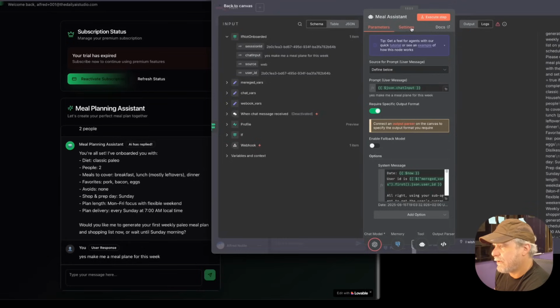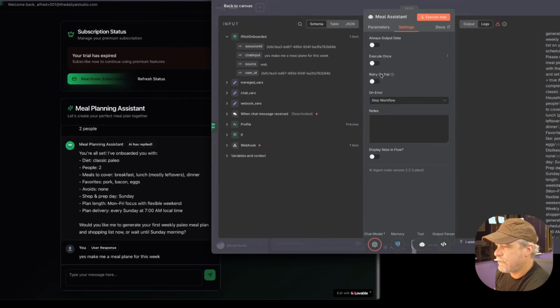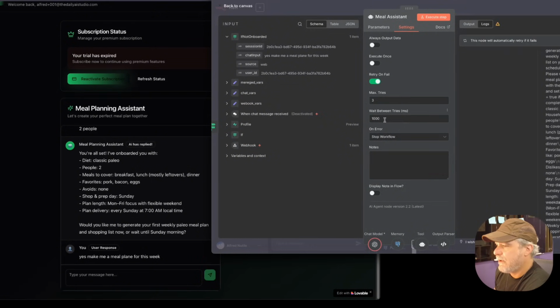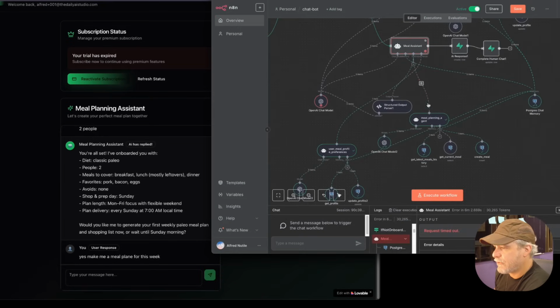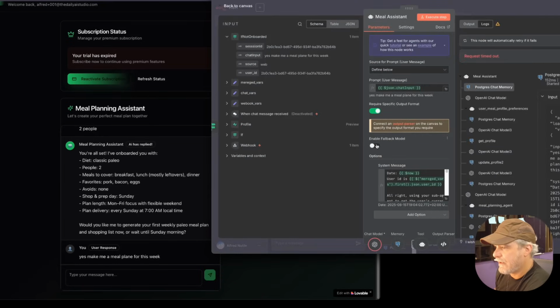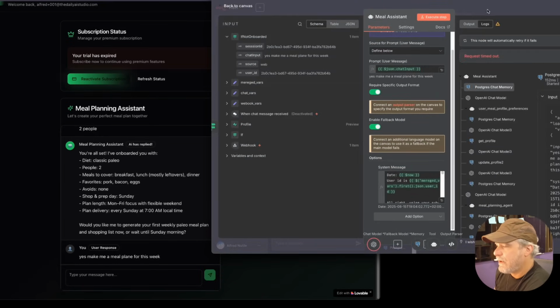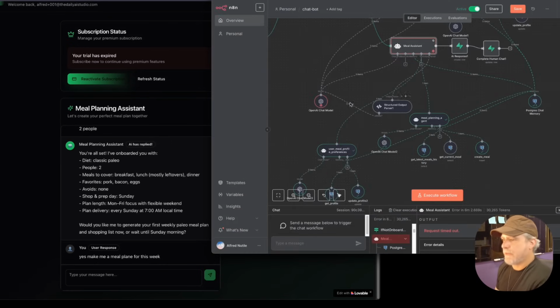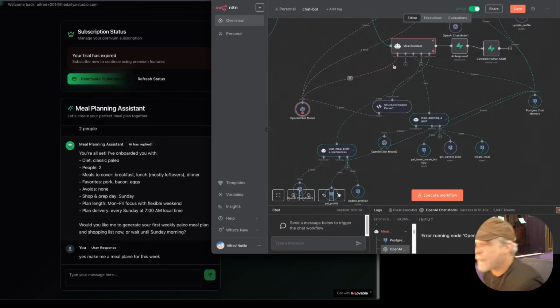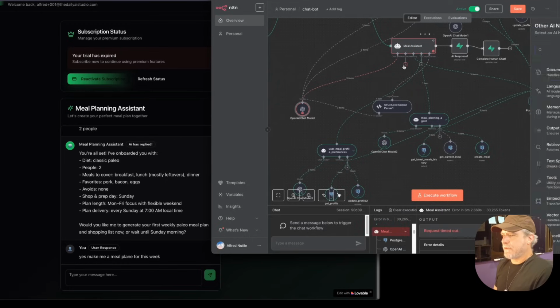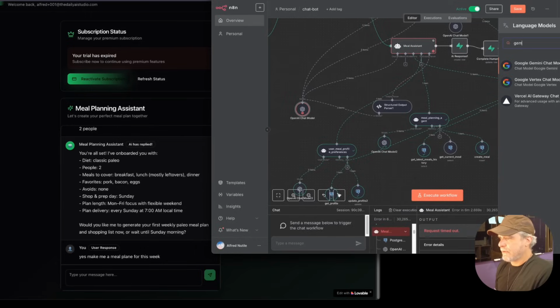What I typically want to do is two things. I want to retry and fail. But then I want to do this cool thing that someone just released, enable fallback model. And in here, we're going to just use Gemini. I don't know if that would have helped there, because maybe it happens somewhere else, but let's just give it a try.